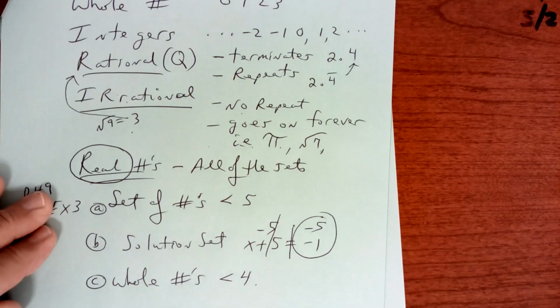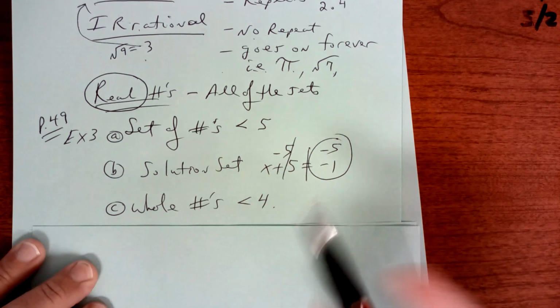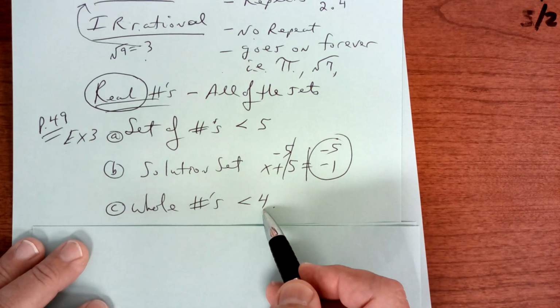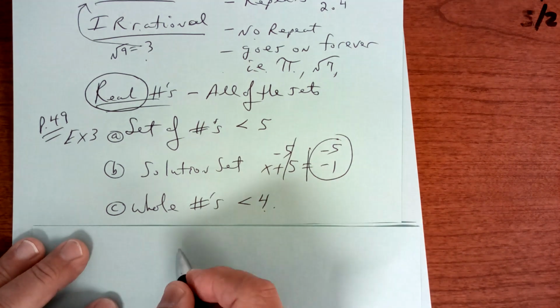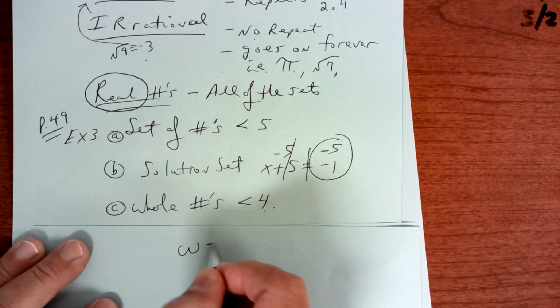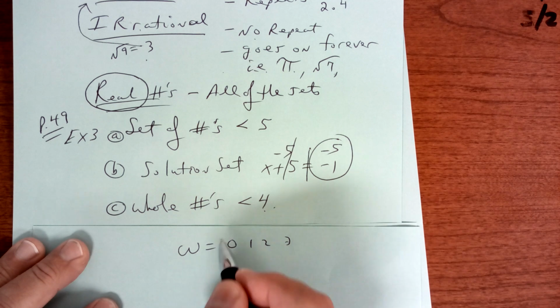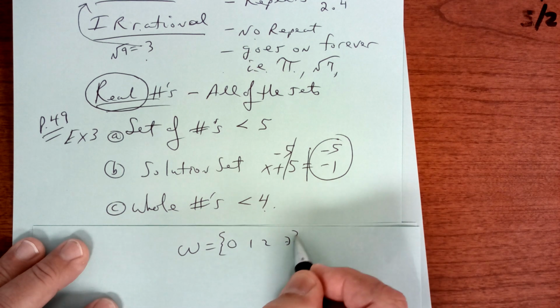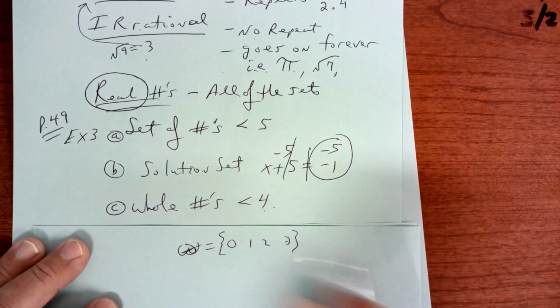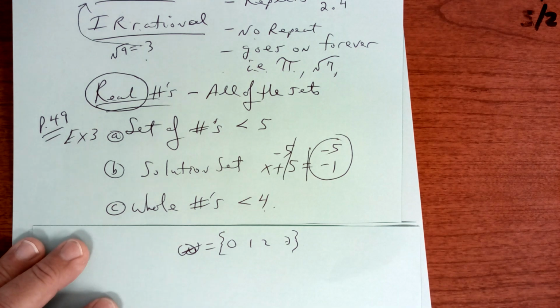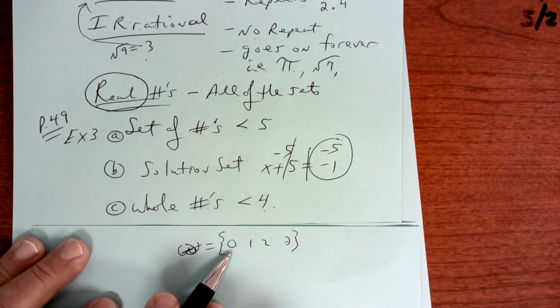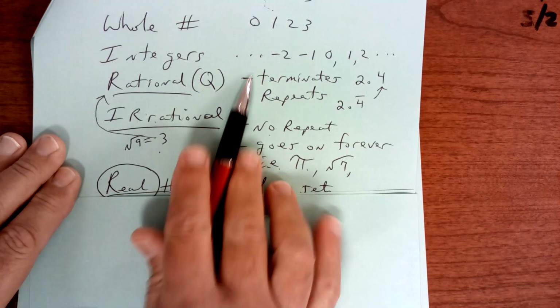Whole numbers less than 4. Remember, the whole numbers start with 0. So less than 4 would be these. And that would be the answer for that. You can't go below 0 because if you do, then it's not a whole number. See? Less than 4 would be these.